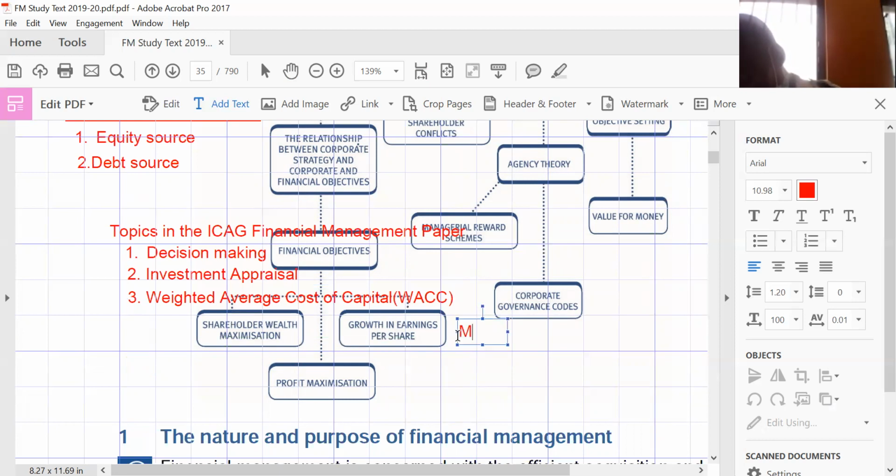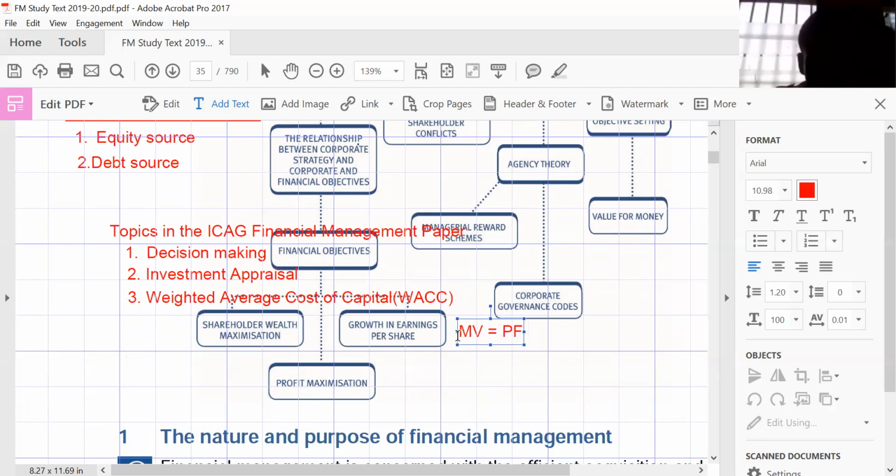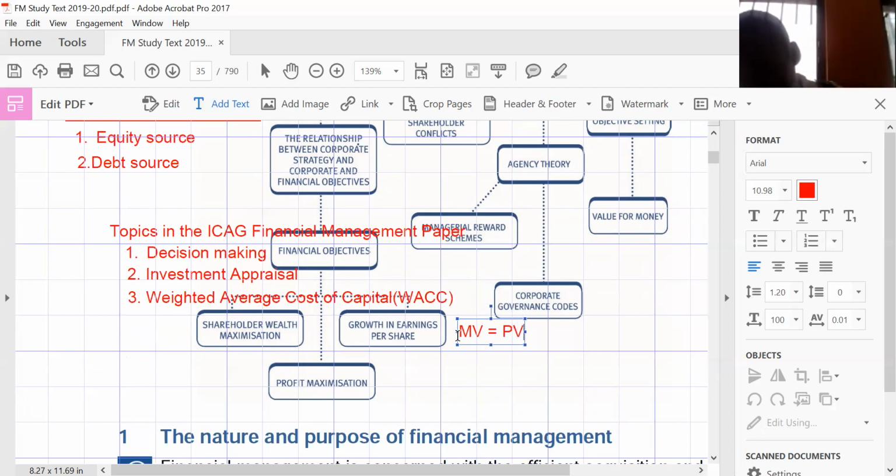So the market value of a company, I just represent the market value with MV. The market value of a company is equal to the present value of the cash flows. I will explain present value. Present value is when we discount a cash flow, which is in the future, to today's terms. So present value, I'll just represent by PV. Present value of cash flows divided by the WACC of the company.